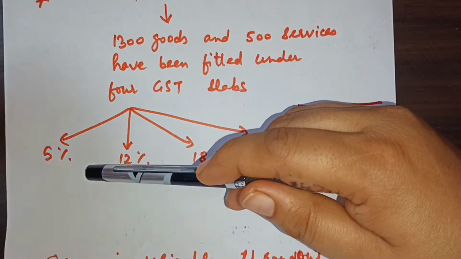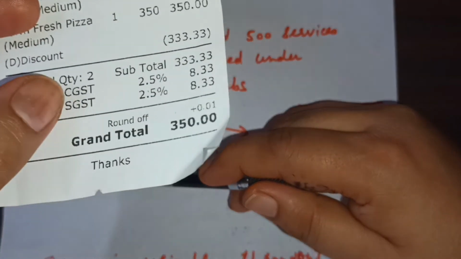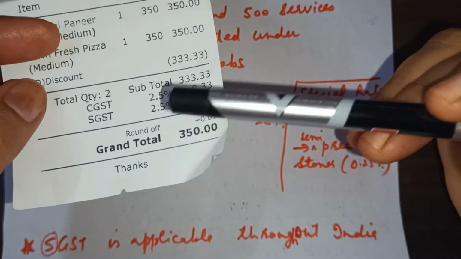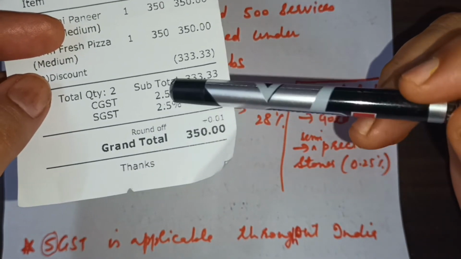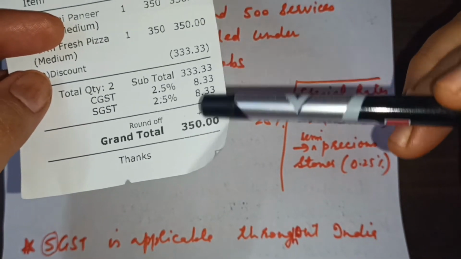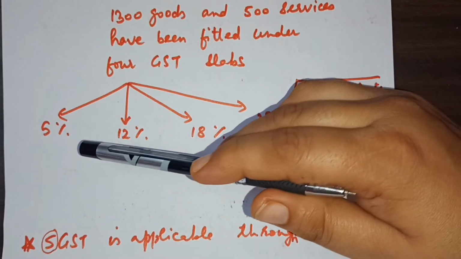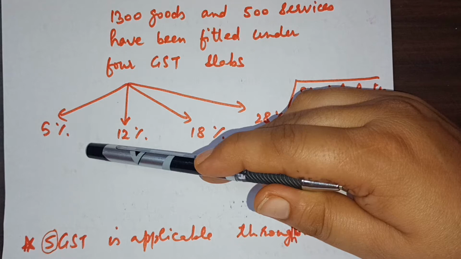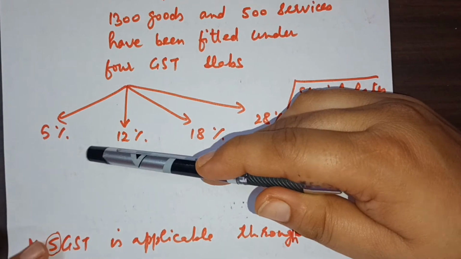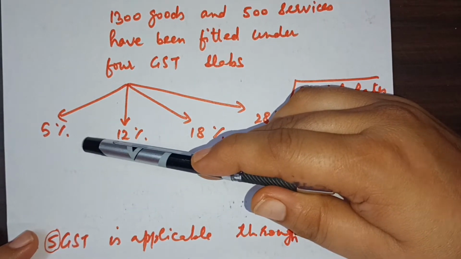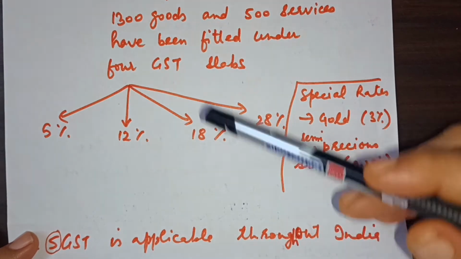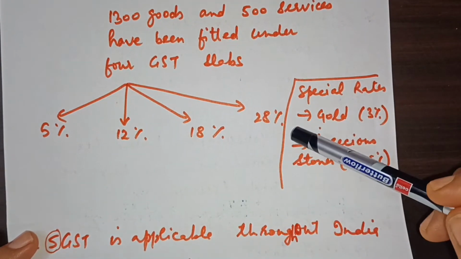The bill I showed just now, this eatable, came under the 5% slab only. That is why CGST of 2.5% and SGST of 2.5% have been charged on this bill. Some routine things which we use in our daily life come under 5% GST. There are 12% items also on which 12% GST is charged, then 18%, and 28%.